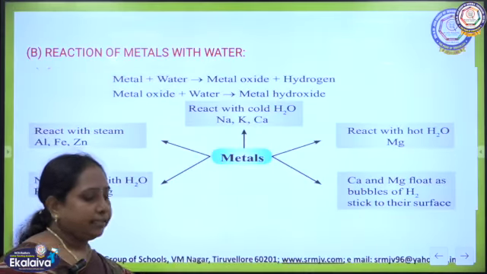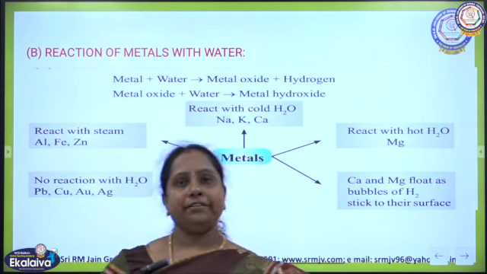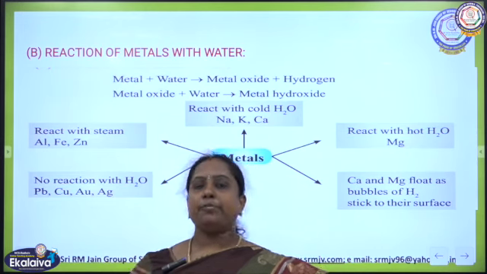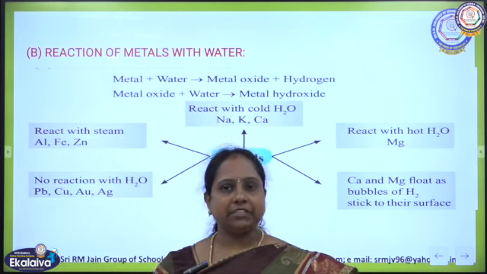See, I already told you that metals are of different types. When you check the periodic table, the metals have been arranged as per the reactivity series.